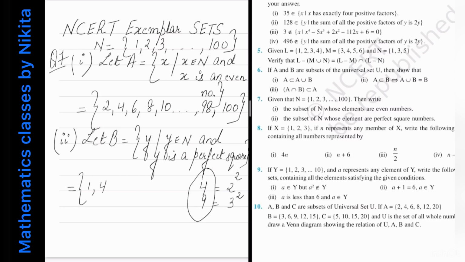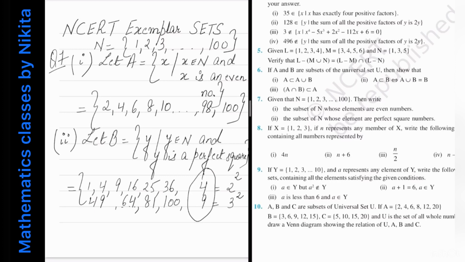And keep checking whether these squares belong to N or not. Then 3 square is 9. Then 4 square is 16. Then 5 square is 25. Then 6 square is 36 and so on. Then 7 square is 49. Then 8 square is 64. Then 9 square is 81. And then 10 square is 100.